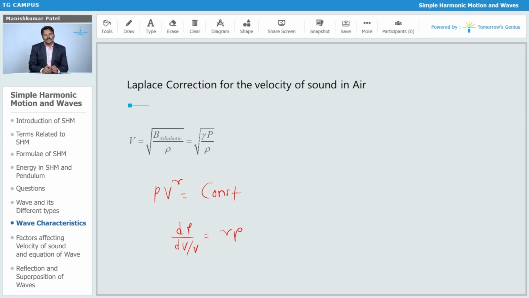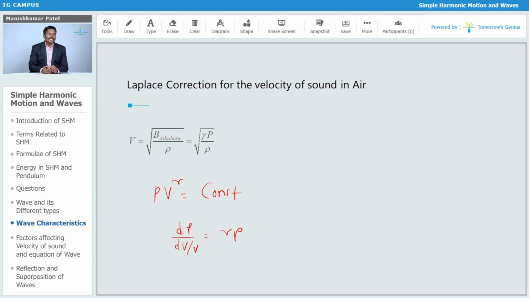Gamma is the ratio of Cp upon Cv, so it depends on the medium through which the wave is travelling. Based on that you will get around 330 meter per second.